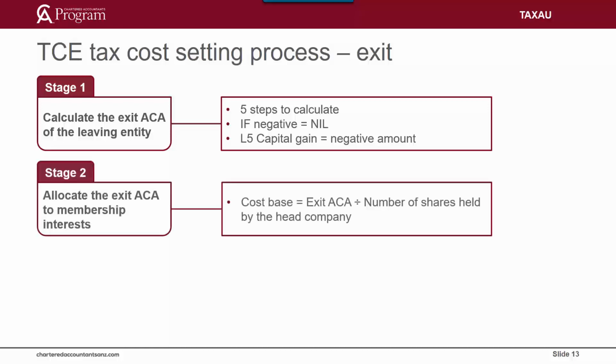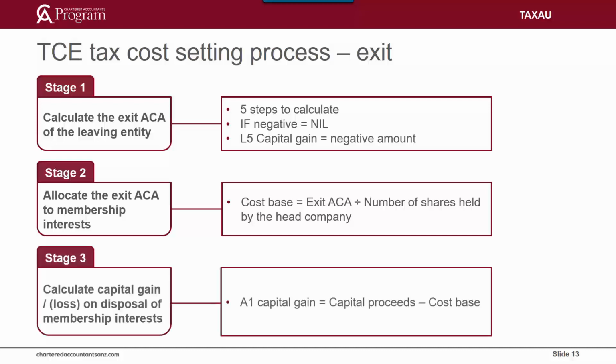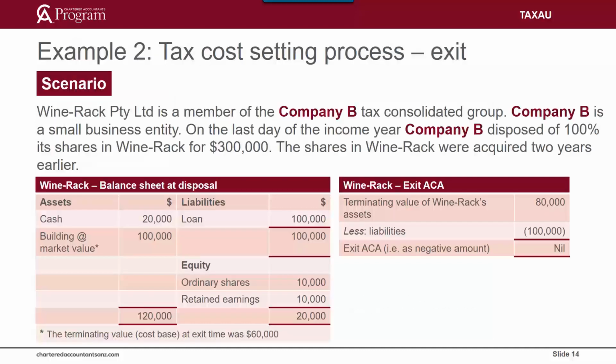However, where the ACA amount is positive, then under stage 2, the ACA amount is divided by the membership interests, that is, the shares on issue, to determine the cost base per share. The final stage of the ACA exit process is to calculate the actual capital gain or loss on disposal of the membership interests. This is a normal calculation for CGT event A1 that was covered in Unit 4 of your learning materials. So let's consider an example that illustrates how CGT event L5 arises in relation to the exit ACA.